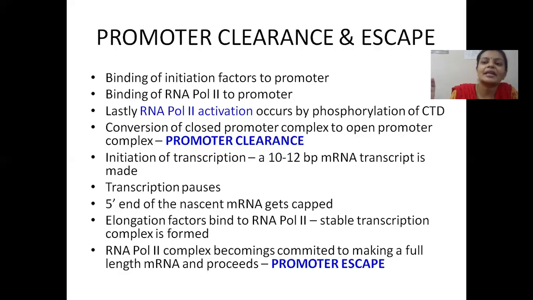It starts making an mRNA molecule, around 10 base pairs long, near the transcription start site. Up to this point, it is called promoter clearance. The RNA polymerase, which was originally bound to the promoter region, has moved away from the promoter and has started transcribing. So it's called promoter clearance.